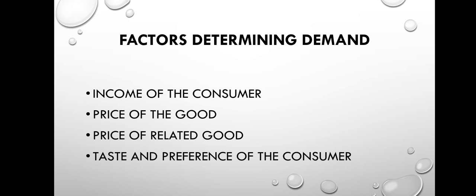Some things are people's addiction, things that people can't stop consuming, like cigarettes and alcohol. These also determine demand. Like between tea and coffee, if I prefer coffee, of course I will buy coffee, not tea. So these are the factors that determine demand.